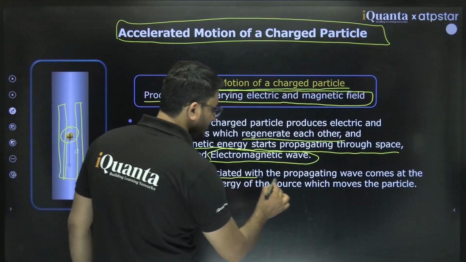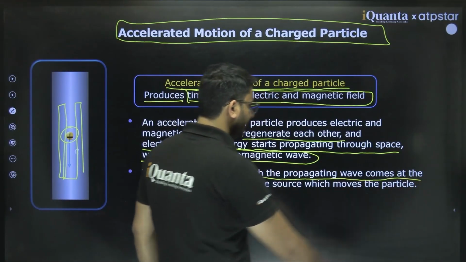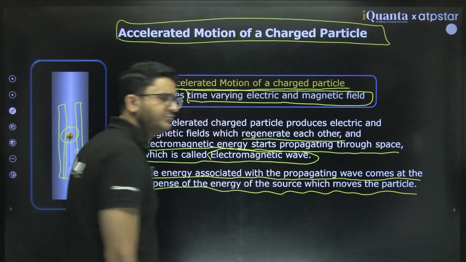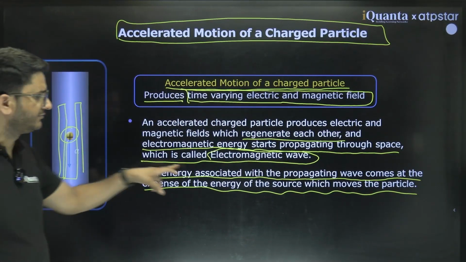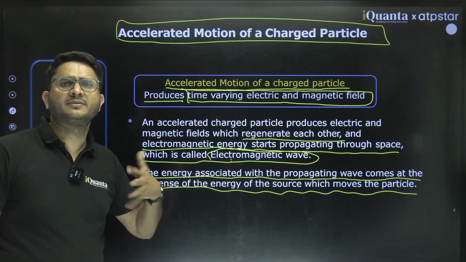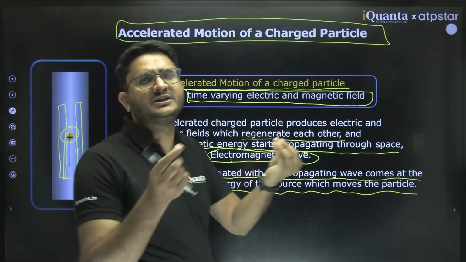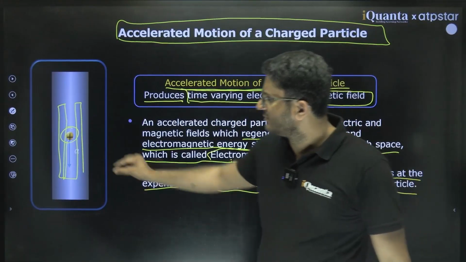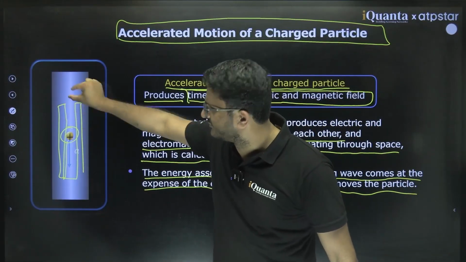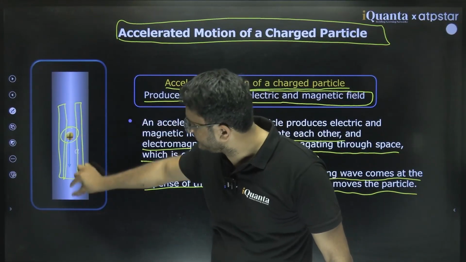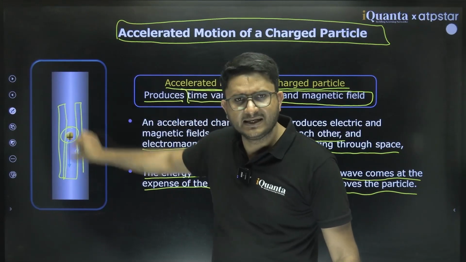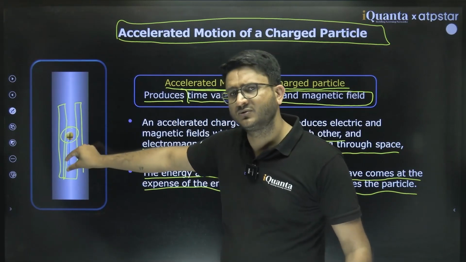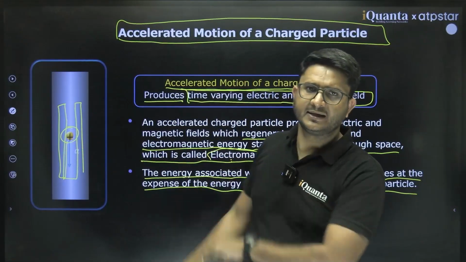The energy associated with the propagating wave comes at the expense of energy of the source which moves the particle. From where does this energy come, like what part of energy is going in electromagnetic wave? That energy is coming from the source which is the cause of this. If I am trying to move it mechanically, I am doing some work on this, so that work is going into electromagnetic energy.